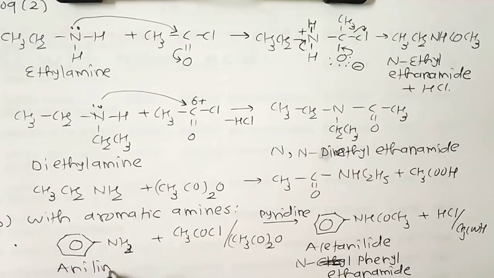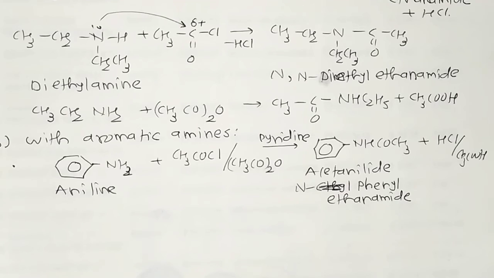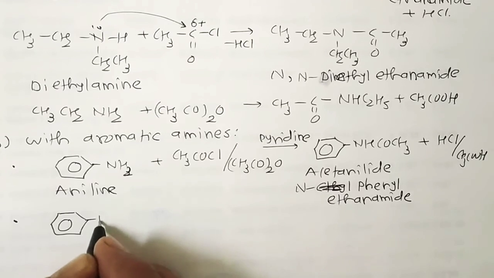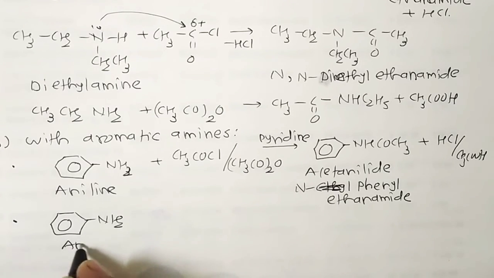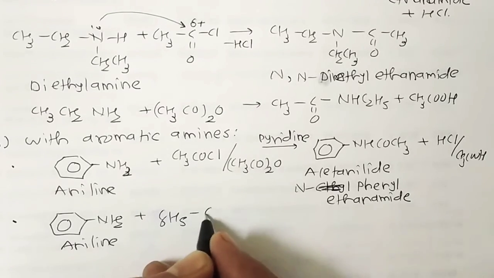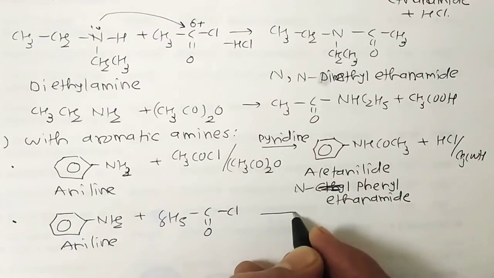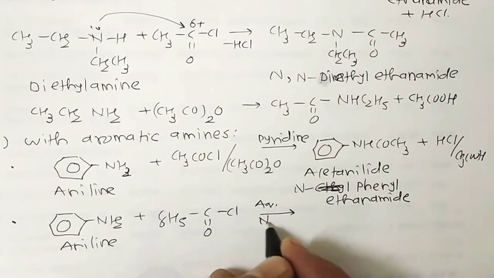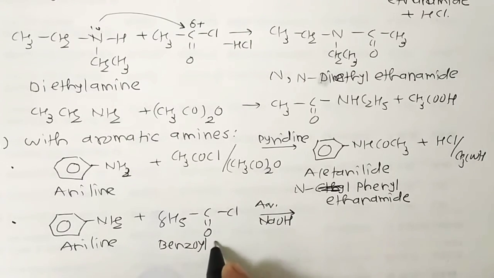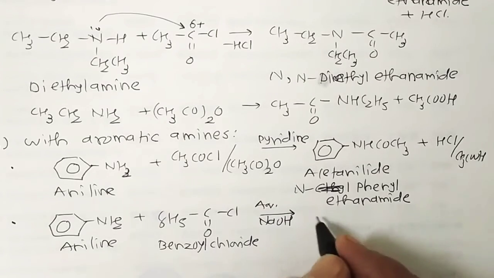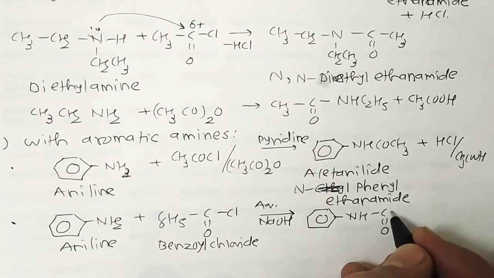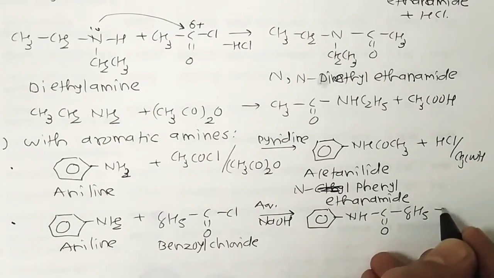So it's a very good reaction with aromatic amines, right? In the same way, if aniline reacts with benzoyl chloride, C6H5 C double bond O Cl, in presence of aqueous NaOH, we get a product like that, C6H5 C=O NH C6H5, plus HCl.